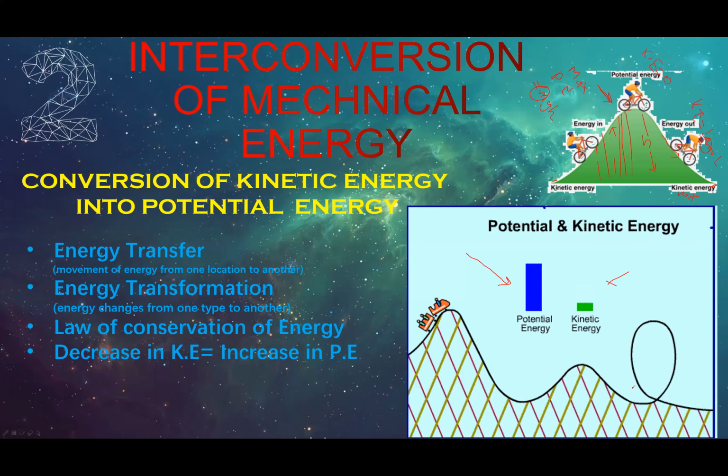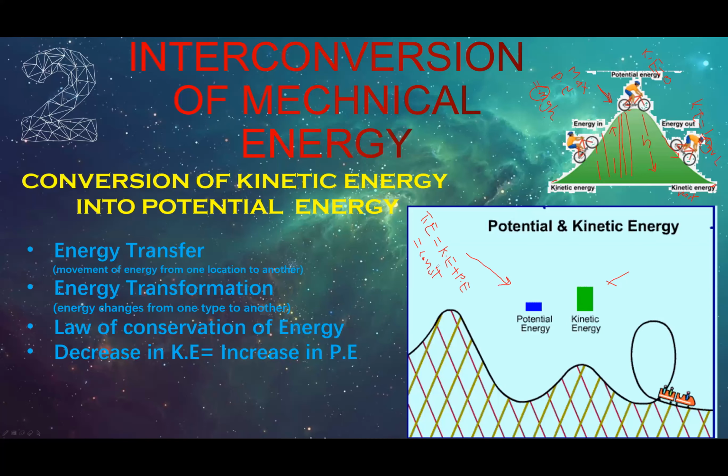But the total energy of the system remains the same. Why? Because if you notice the rise in the potential energy, at the same time you notice a decrease in the kinetic energy. So the sum of this energy we call the total energy. This total energy is the sum of the kinetic energy plus potential energy, and this remains the same. This is constant.